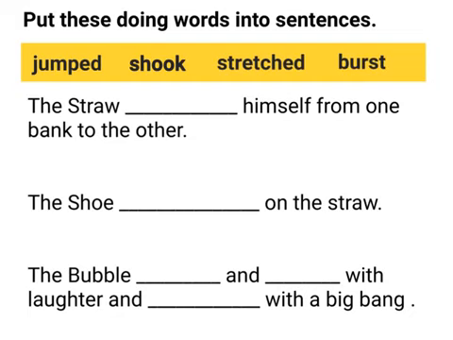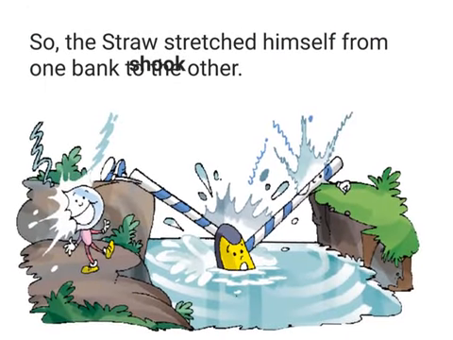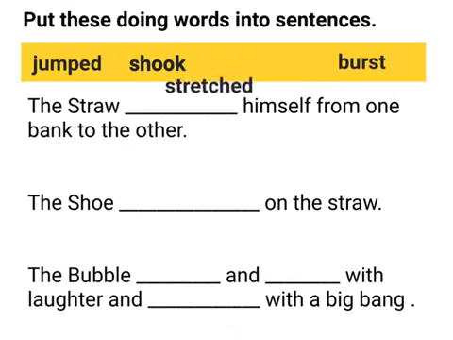Let's start from the first sentence. The straw ___ himself from one bank to the other. To answer this question, I will go back to the story and read it. So the straw stretched himself from one bank to the other. So this tells me that the straw had stretched himself from one bank to the other. So I will write the answer stretched in this blank. Let's read it again. The straw stretched himself from one bank to the other.